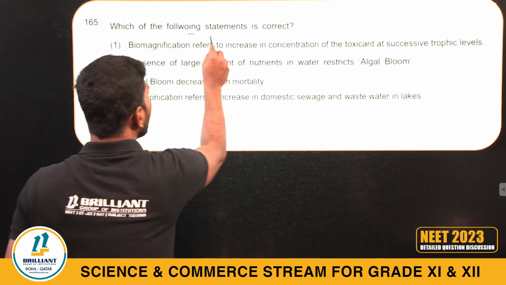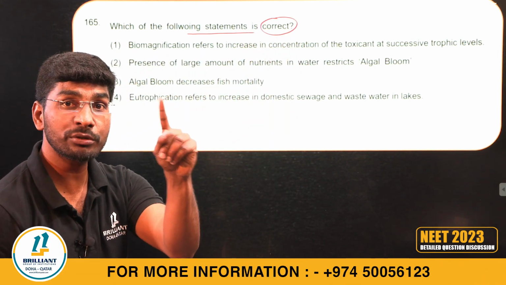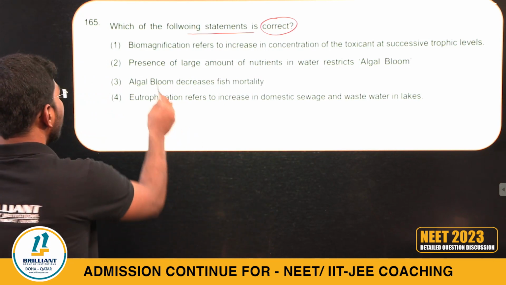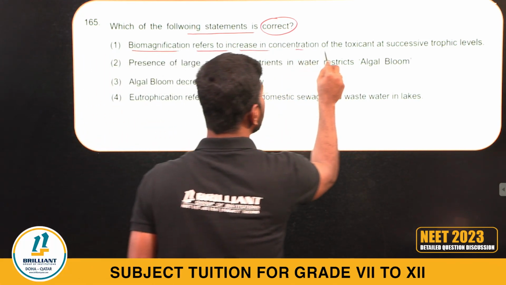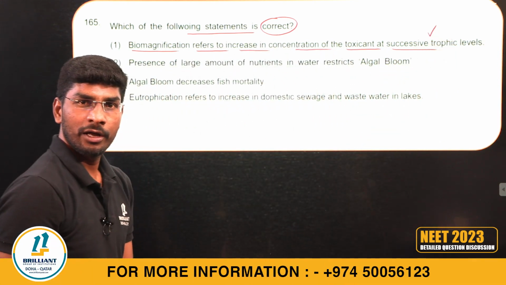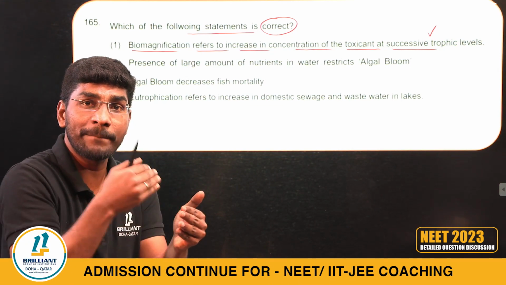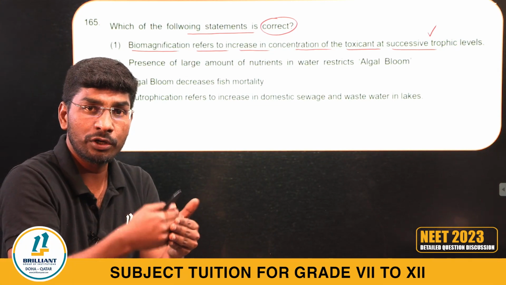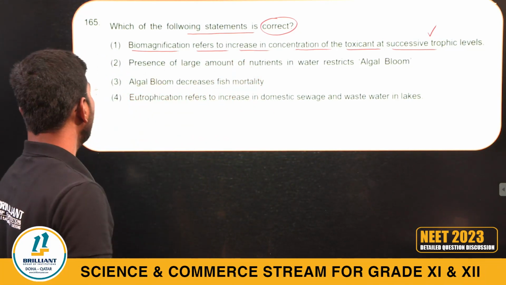165. Which of the following statements is correct, they are asking. I told you statement-based questions come. Correct statement. Biomagnification refers to the increase in concentration of toxic substances at successive trophic levels. Absolutely correct. Biodegradable and non-biodegradable substances can increase at each trophic level, called biomagnification.